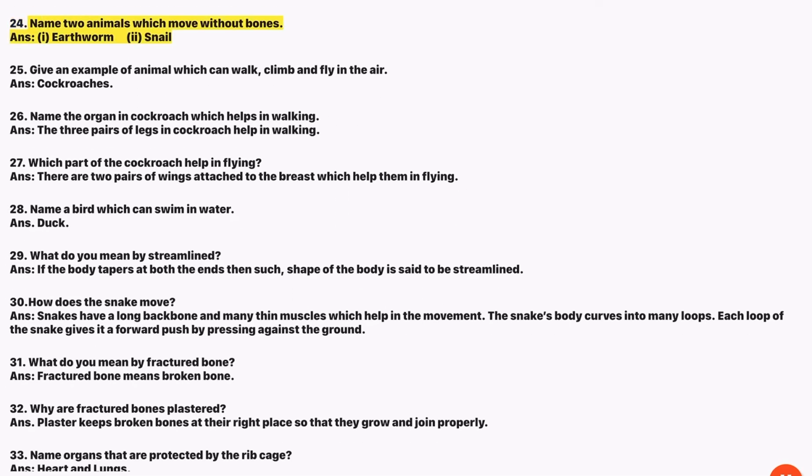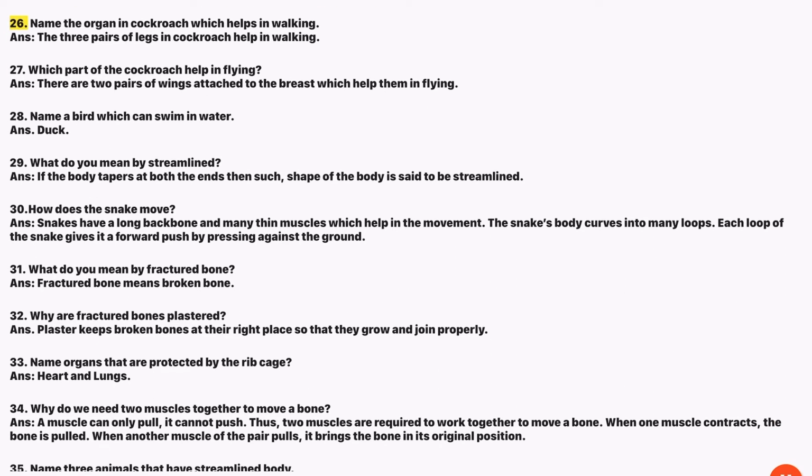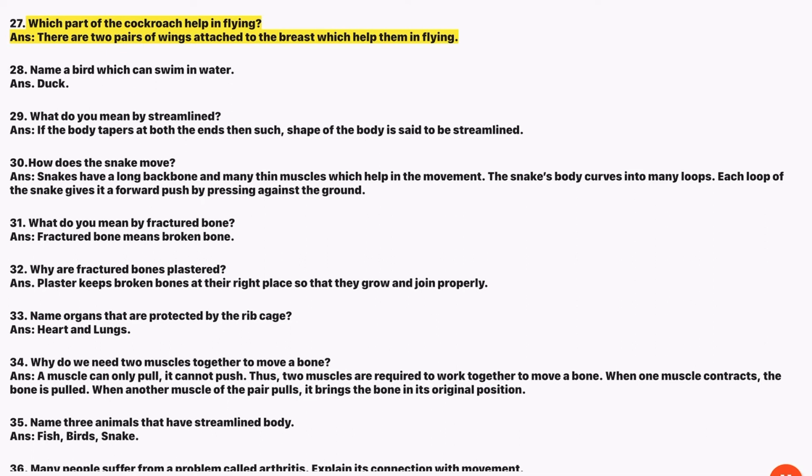24. Name 2 animals which move without bones. Ans. 1. Earthworm. 2. Snail. 25. Give an example of animal which can walk, climb and fly in the air. Ans. Cockroaches. 26. Name the organ in cockroach which helps in walking. Ans. The 3 pairs of legs in cockroach help in walking. 27. Which part of the cockroach helps in flying? Ans. There are 2 pairs of wings attached to the breast which help them in flying.